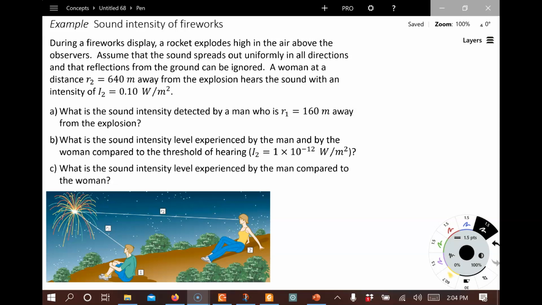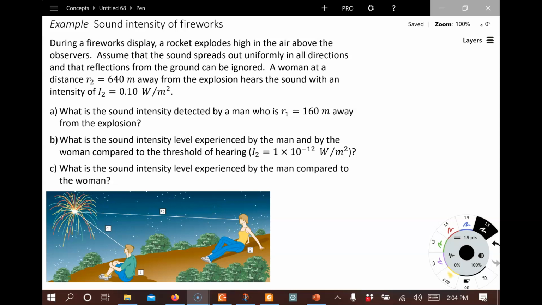So you can see in this problem, there's a picture below. There's two people and they're watching a firework. They're at different distances from the firework. In part A, we are asked, what is the sound intensity detected by a man who is a distance 160 meters away from the explosion?